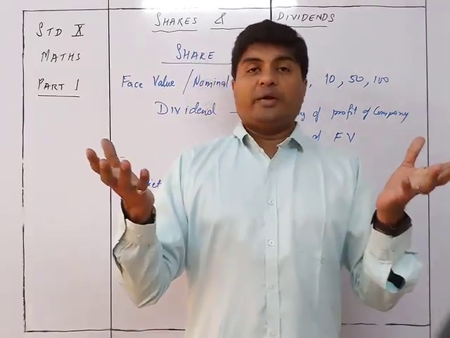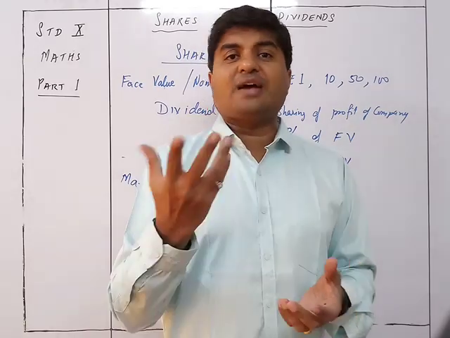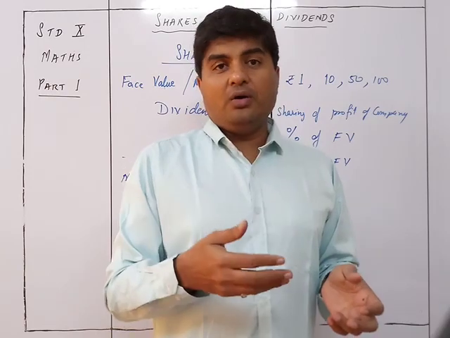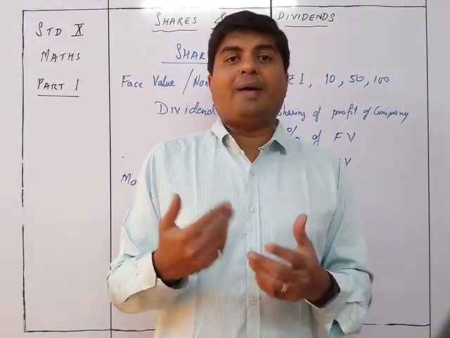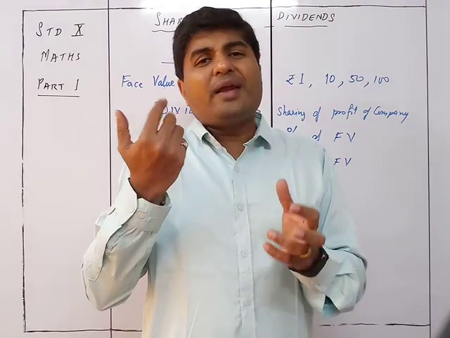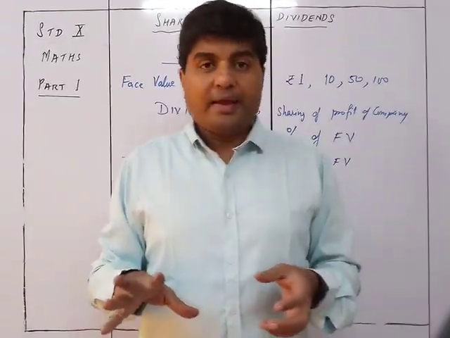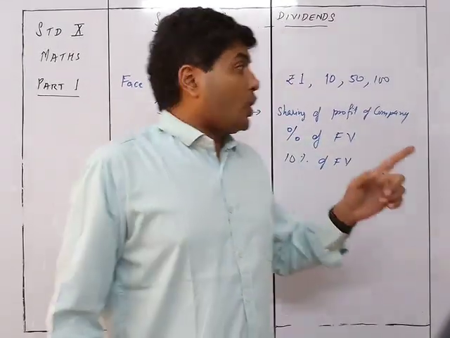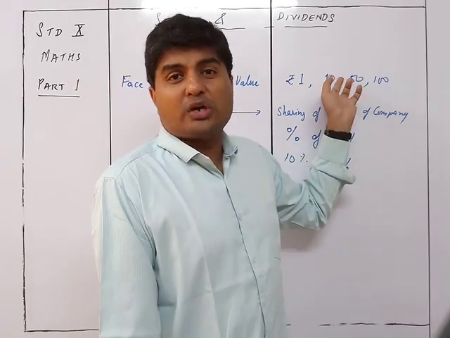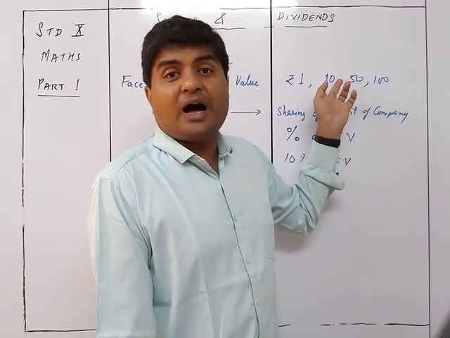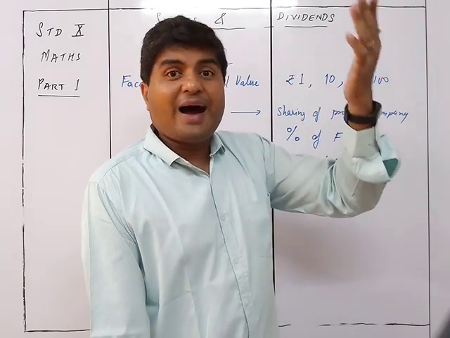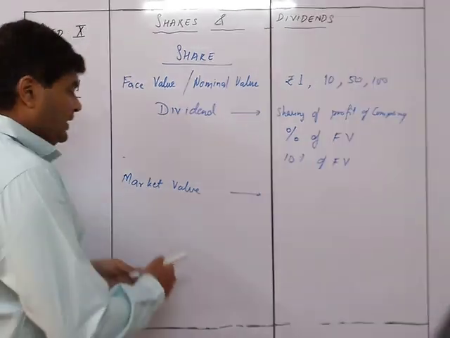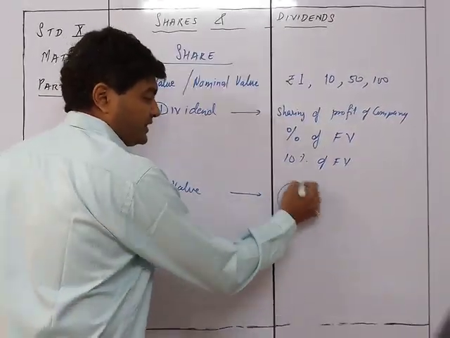I will be more than thrilled because I bought the 10 shares for just 100 rupees, out of which I already got 50 rupees as the dividend. And now, if somebody is ready to buy the shares from me for 50 rupees, I will say, okay, I will sell 5 of my shares and keep the 5 with me. So at this time what has happened? The share which was costing only 10 rupees is now being sold at a higher cost of 50. So this way the market value becomes 50.